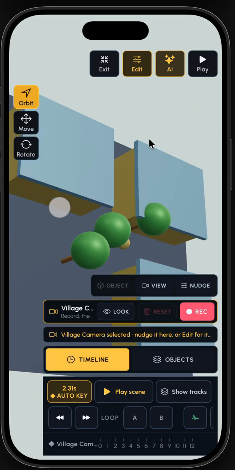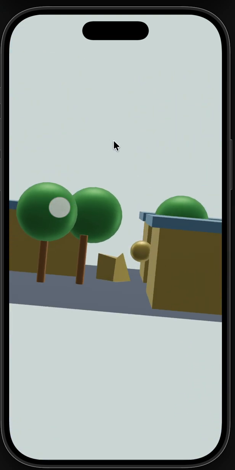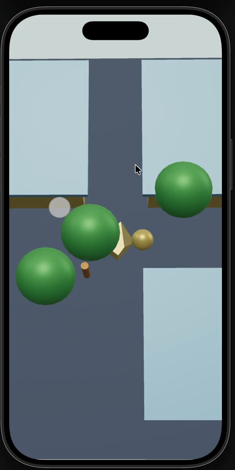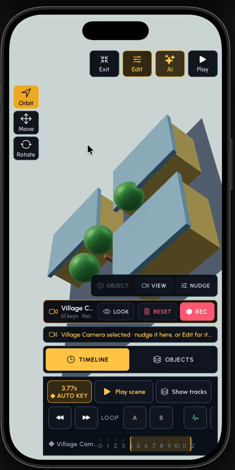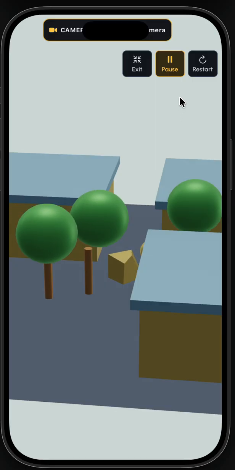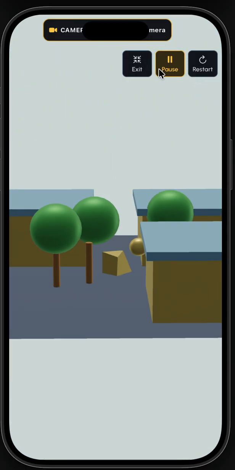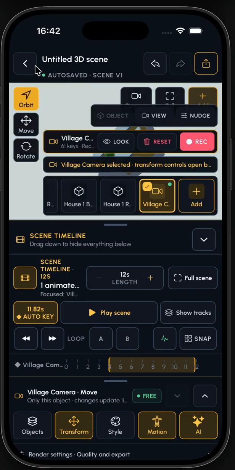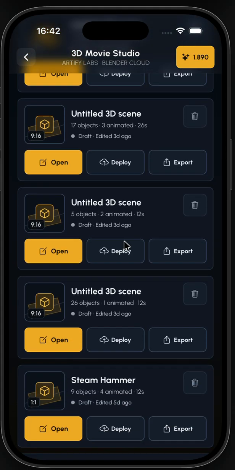For example, here in the timeline, let me click full scene, and we can press play. As it doesn't have anything, I will try to create a record, and we can see here I'm recording already. We can give some zoom or not, and we can press play, for example, and this is the way we see it, but we can make some improvements. Pause, exit.